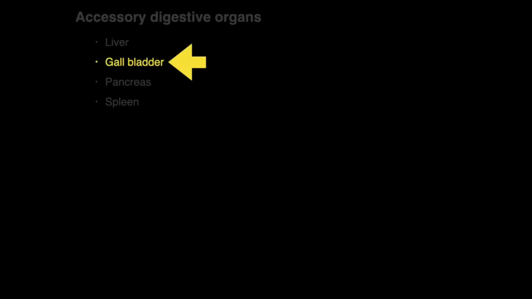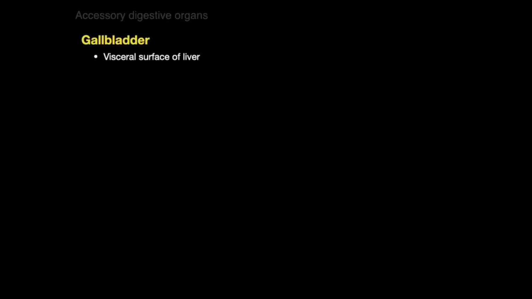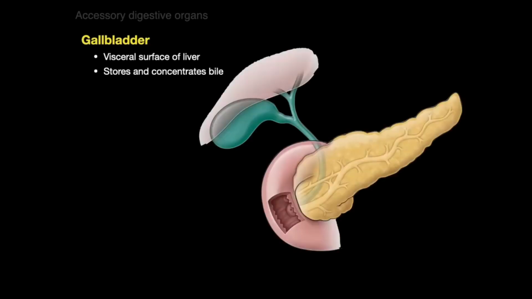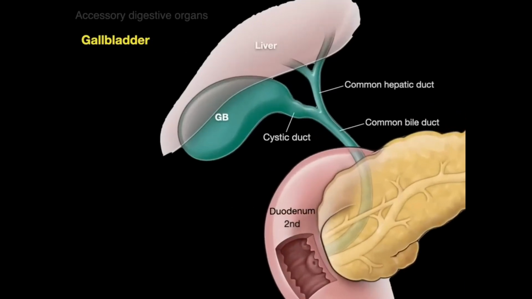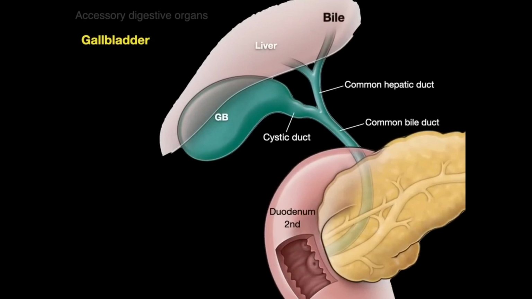Okay, now let's talk about the gallbladder, which is on the visceral surface of the liver, and it stores and concentrates bile. So here we have the gallbladder, and there's the cystic duct and the common bile duct, and there's the main pancreatic duct, and they form together the major duodenal papilla. Now, that's in the second part of the duodenum. Now, I want to see what happens. Like in the liver, bile's produced, and so what happens is bile moves down these ducts to get into the duodenum.